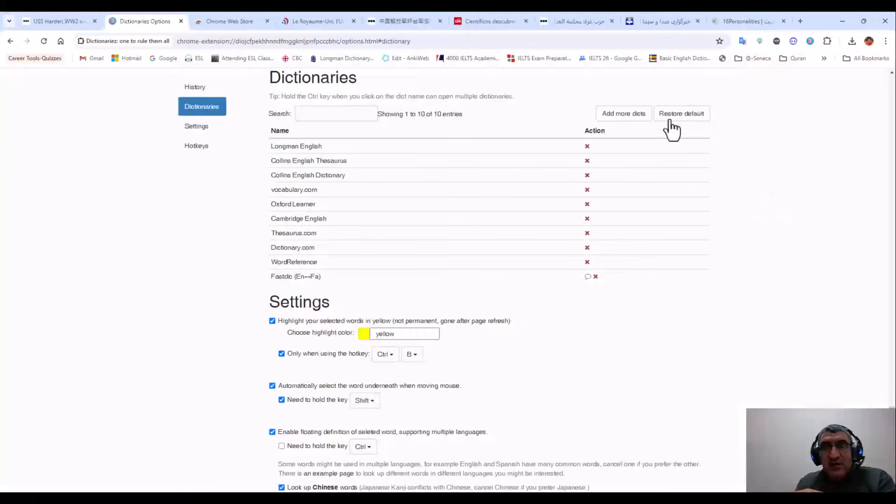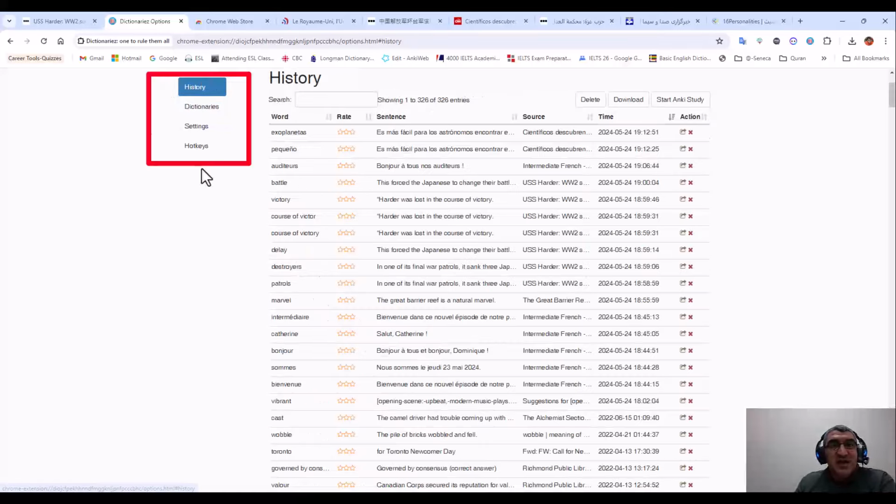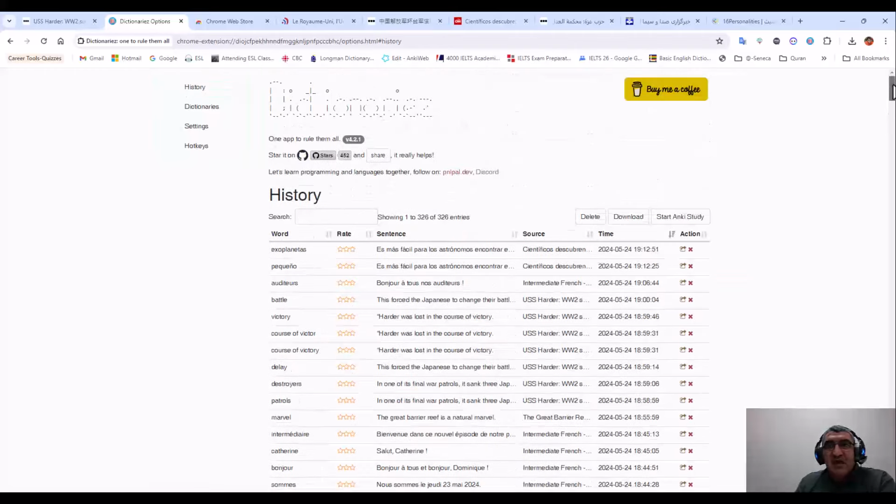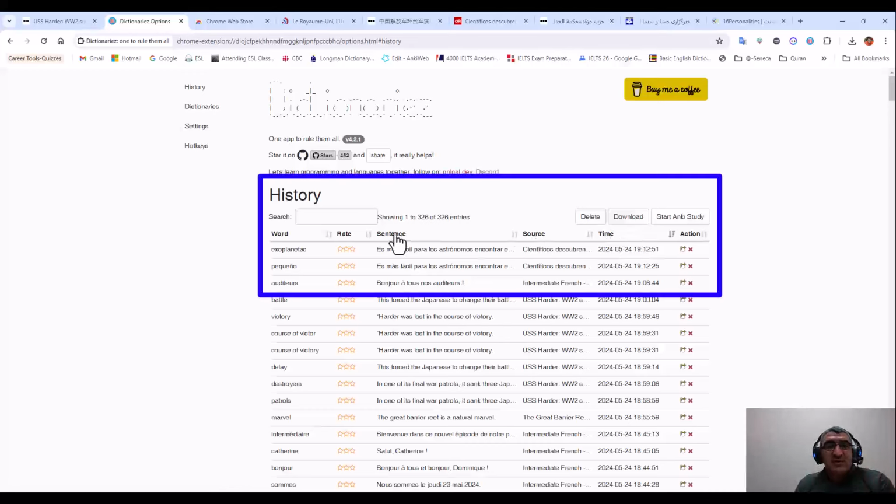In order to access all settings here, as you see, I can click on the arrow, then go down to more. This is a dictionary that we are going to install in a minute and learn all the activities that we can do. Here, as you see, the history: these are the words that I have searched here. For example, I can sort them based on the time or the source or the sentence, or rate them. Even when I am working, I can rate them. The rating is for my most favorite, middle, or less. So I can rate them.